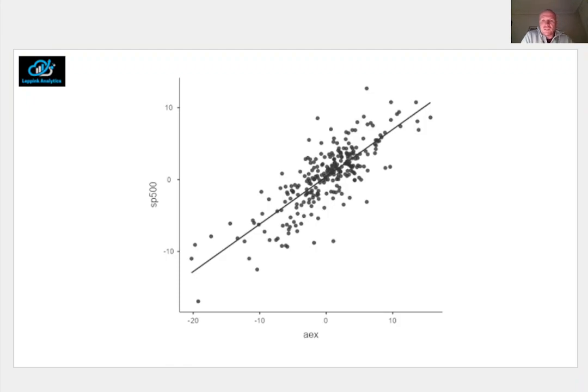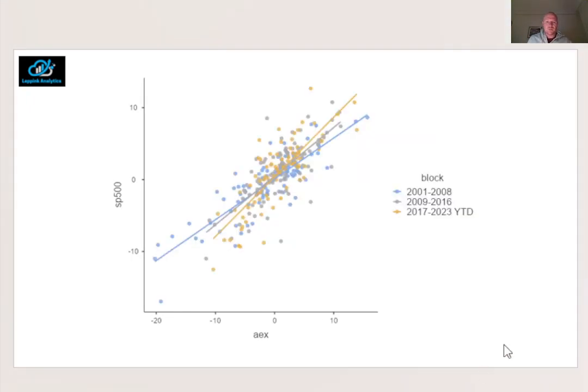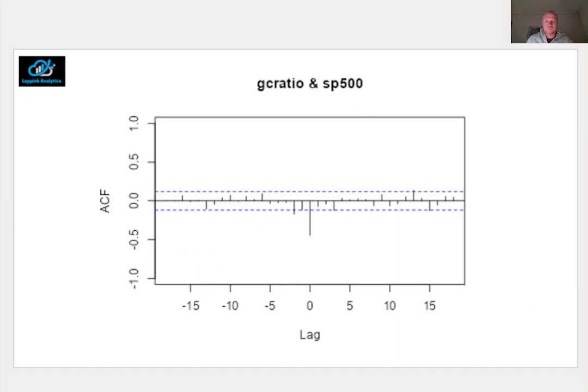Here we have a scatter plot to visualize that positive correlation of just over 0.8 at lag 0 between the two stock indices. And even when we split the data into 3 time blocks, we see a consistent positive relation.